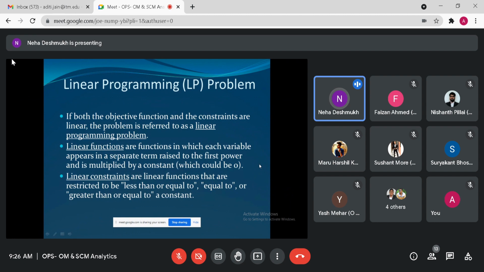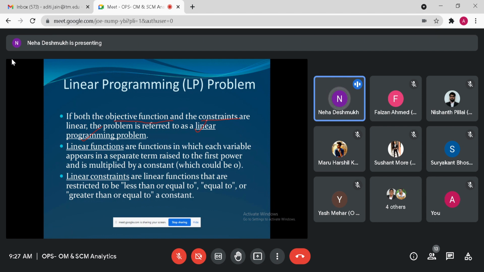Now, if both the objective function and constraints are linear, listen carefully, the problem is referred to as a linear programming problem.